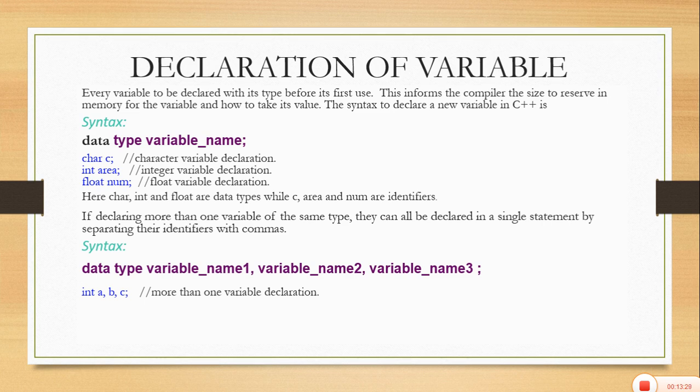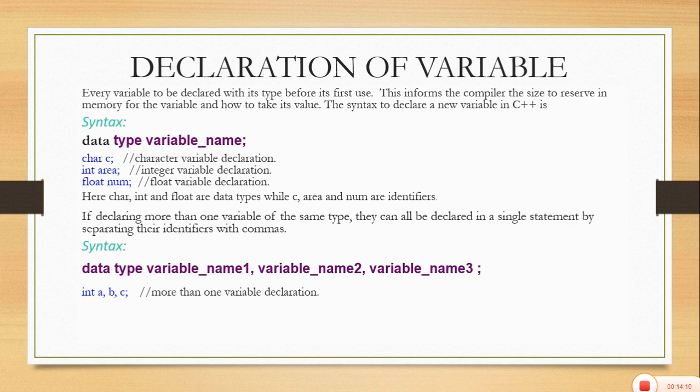First, the data type is written. After that, a variable name is written. The data type could be of any type that I have mentioned earlier. So here are some examples of declaration of variables. Char c: this c variable will take only character type values. Int area: it will take whole number type values. Float num: the variable will take fractional values.